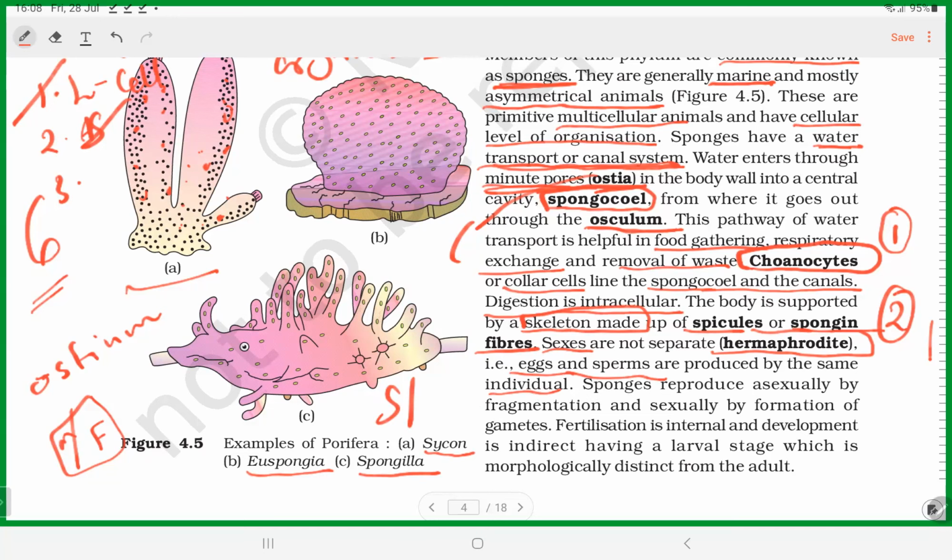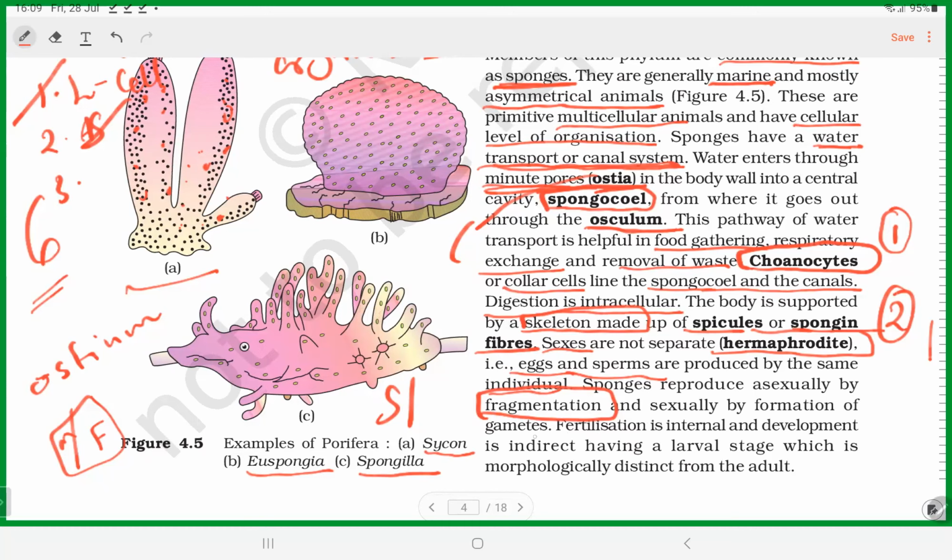Okay, so this is about sexual reproduction, and they also undergo asexual reproduction. What is the method of asexual reproduction? It is called fragmentation. Fragmentation means, for example, they have such a kind of body organization. Look at my hand, it is fragmented into five fingers, and from each a whole organism develops. Five organisms can develop. The body can split into many fragments, and every fragment will have the tendency to develop into a new organism. So that is called fragmentation. That is an asexual method of reproduction.